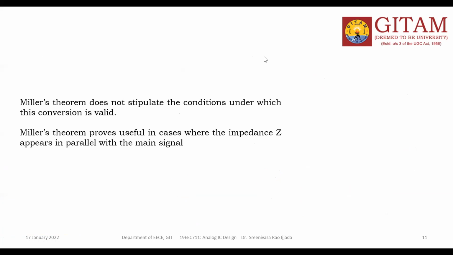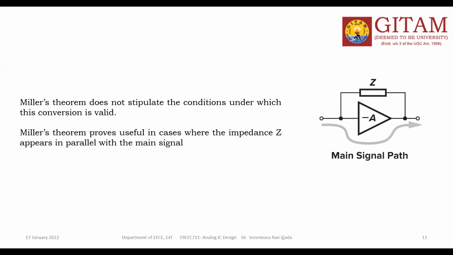Yes, that is the Miller theorem. Okay, so the Miller theorem cannot be valid when the current flows in only one direction. Okay, so this is the one circuit.